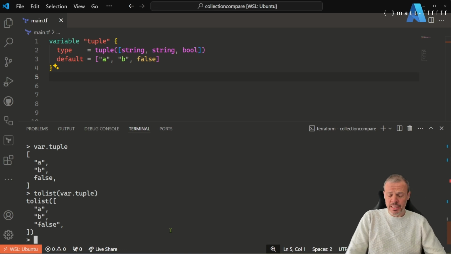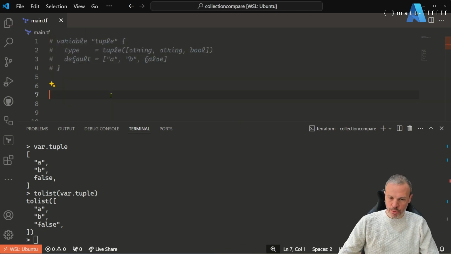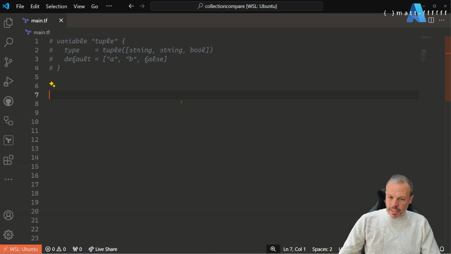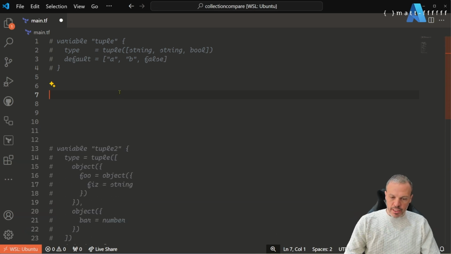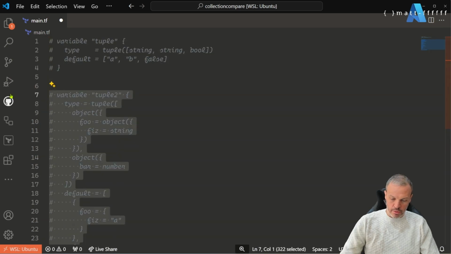It's a bit complicated, but let's show you an example now of something where that doesn't work, because Terraform can't convert implicitly the members of the tuple. So I'm going to comment that out, and then I'm going to exit this, and I'm going to delete this because I've got my other complex variable here, which is a little bit more complicated.